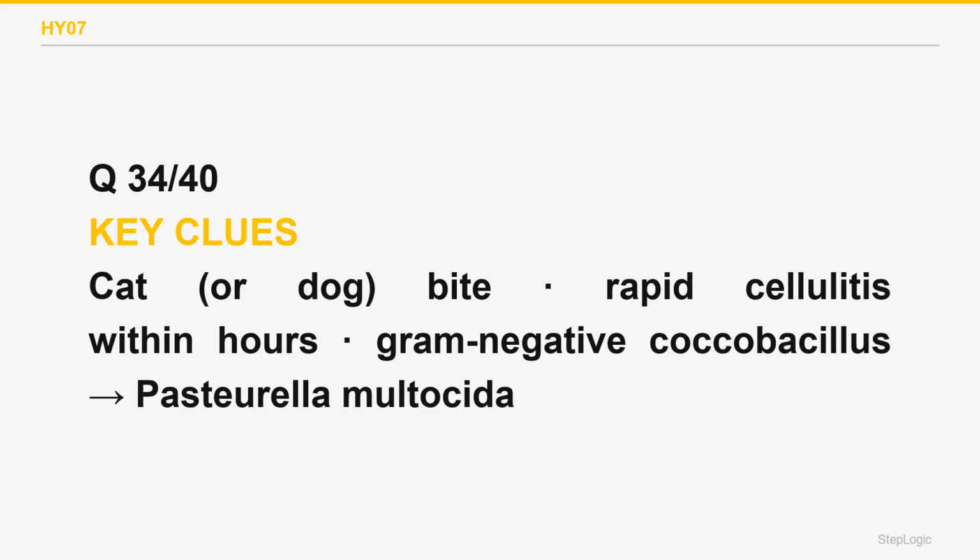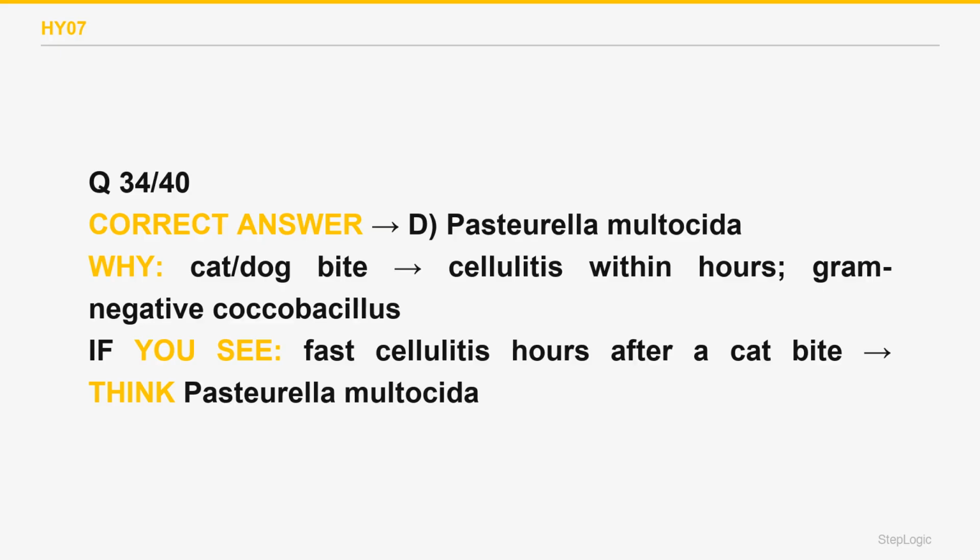Pasteurella multocida lives in the mouths of cats and dogs and causes a rapidly progressive cellulitis, intense pain, redness, and swelling within hours of a bite. It is a gram-negative coccobacillus. Animal bite wounds are treated with amoxicillin-clavulanate, which covers it. The correct answer is D.